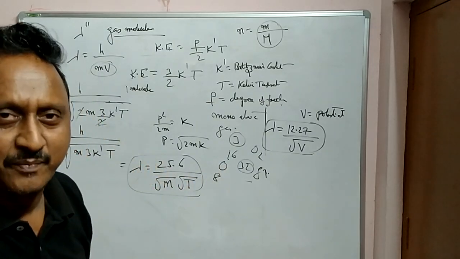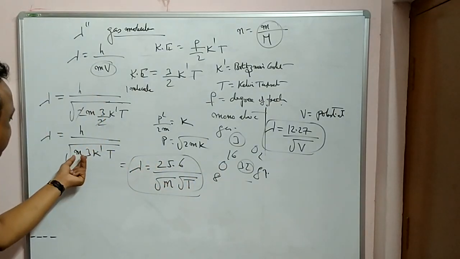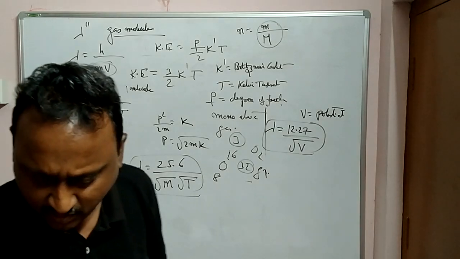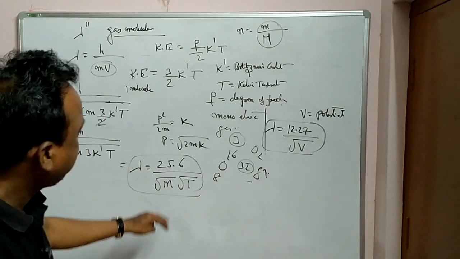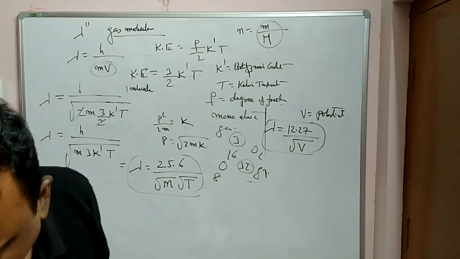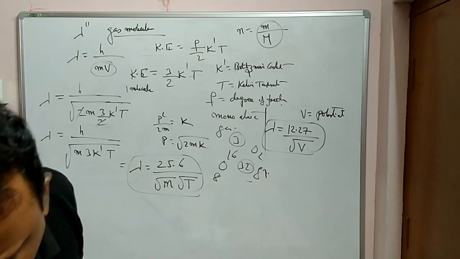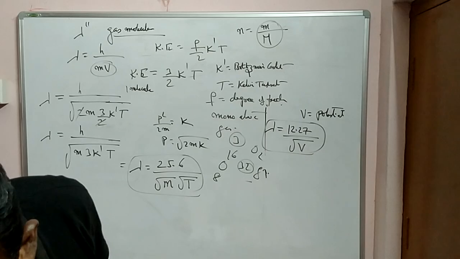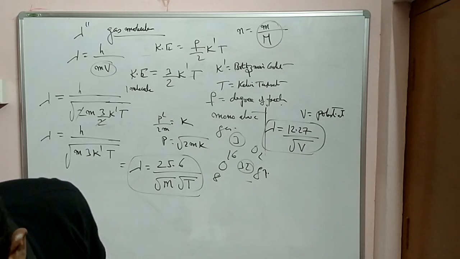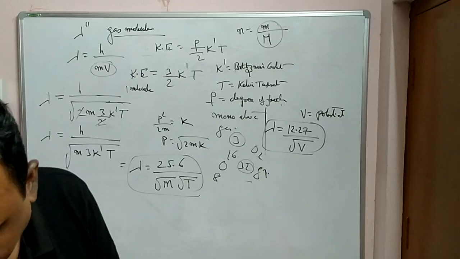And T is absolute temperature. 25.6 is the calculated value from the mass, Boltzmann constant, 3 and Planck's constant, by putting in all the gas molecules. Okay? So finally what we got here is 25.6 by root m into root T, where m is gram molecular weight and T is absolute temperature in kelvins, please. Clear? Right.